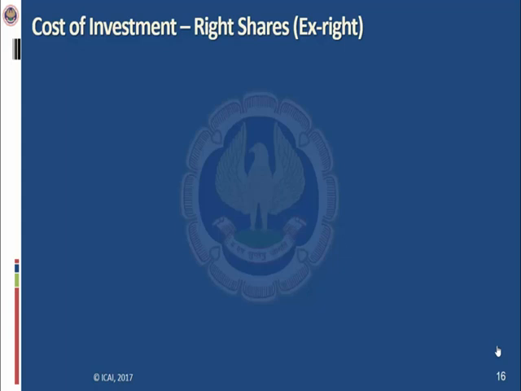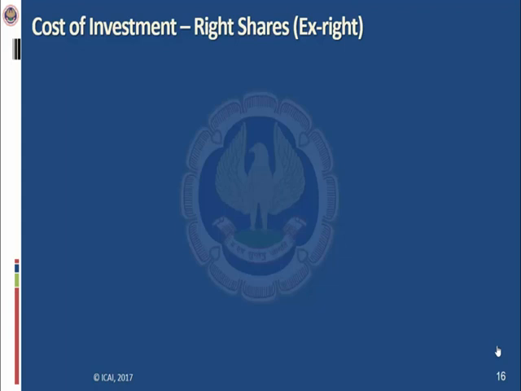The additional shares are issued at a discount in comparison to other market participants, and these rights are transferable. If an existing shareholder does not want to subscribe to additional shares, they can sell their rights to anyone else.